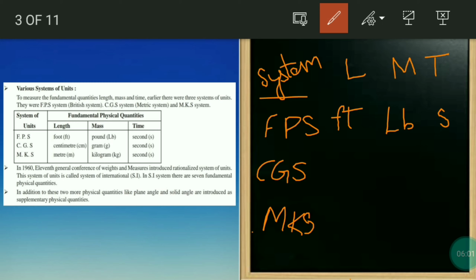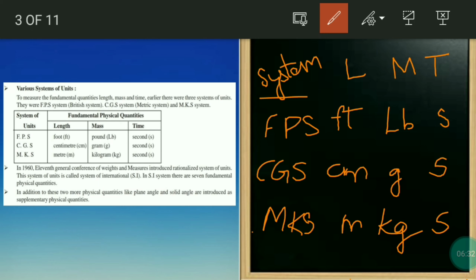Now CGS: C means for length it is centimeter, for mass it is gram, and for time it is second itself. So CGS is centimeter, gram, second. Now MKS: M means meter for length, K means kilogram for mass, and for time it is second, S.